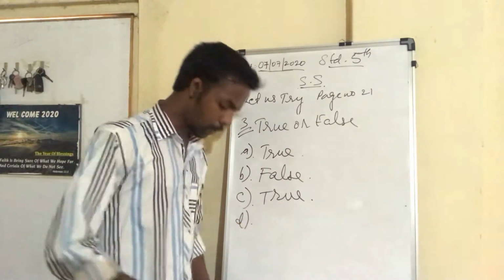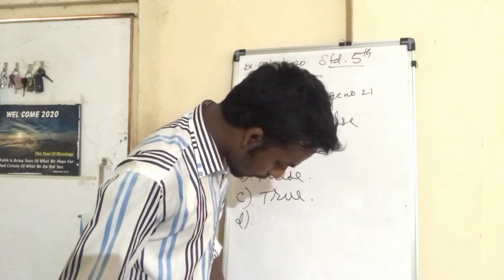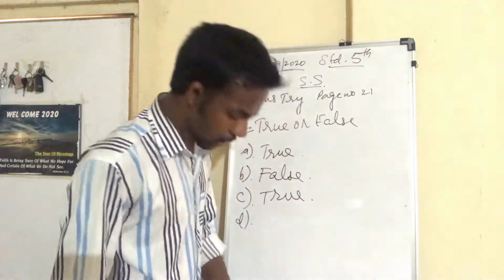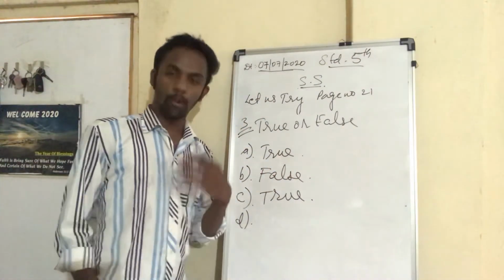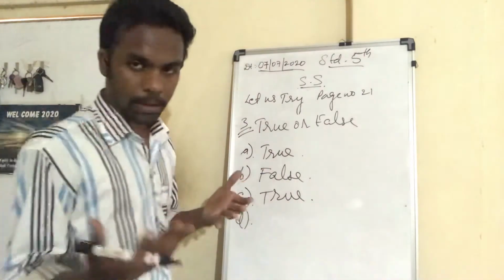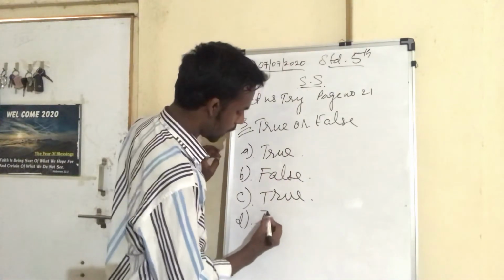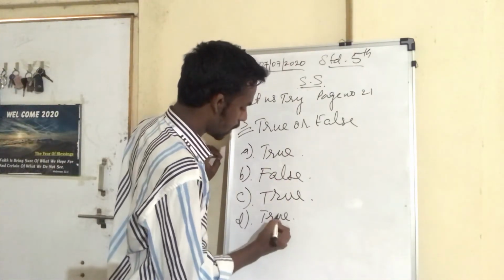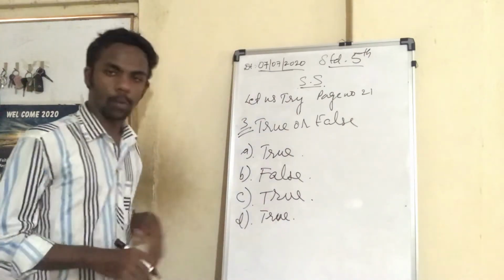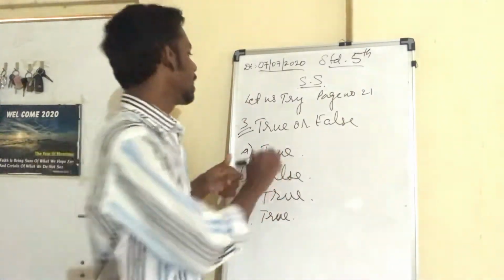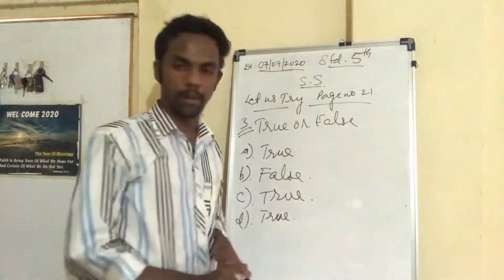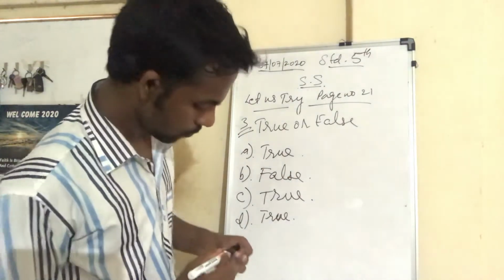What is the fourth, or D, question? A tsunami wave is caused by an earthquake. So an earthquake could be the reason for a tsunami. According to that, the fourth answer is also true. So this was the Let Us Try on page number 21, as we have discussed.